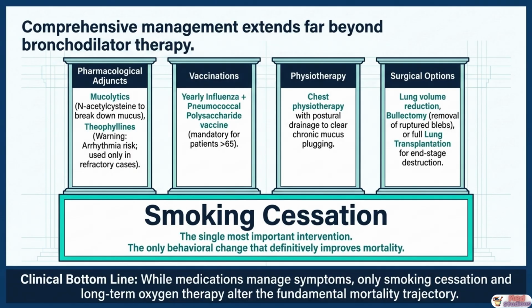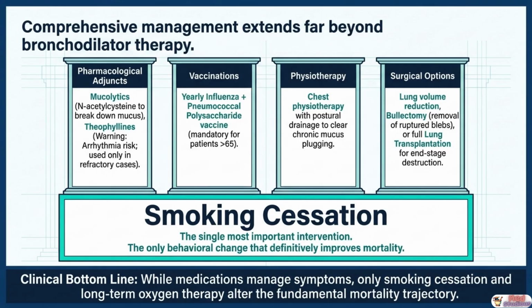Inhalers are the foundation of COPD pharmacotherapy, but genuinely comprehensive COPD management requires 4 additional pillars that address the disease from angles that bronchodilators alone cannot. First, pharmacological adjuncts. Mucolytics, particularly N-acetylcysteine, help break down and thin the thick, tenacious mucus that chronically plugs the conducting airways in bronchitis patients, making it easier to expectorate. Theophylline, a methylxanthine bronchodilator, can be added in refractory cases, but carries a significant arrhythmia risk and a narrow therapeutic window, so it is reserved as a last resort.